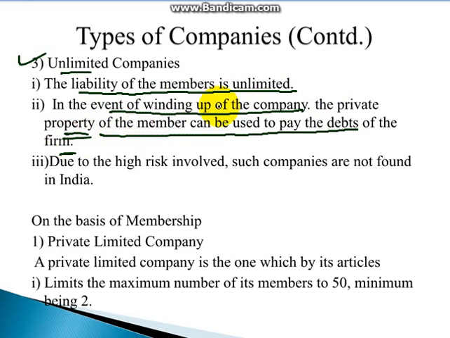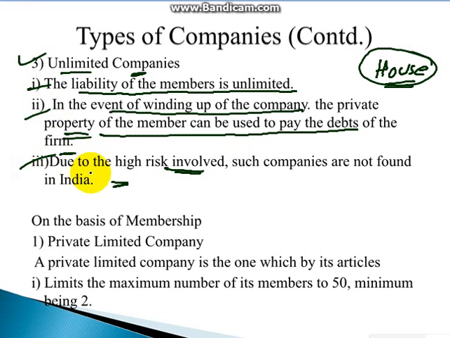When the company goes into losses, the private property of the member, for example, if I am a director of the company and I have my house, my house will be seized if the company is liable to pay some debt to the bank or to some creditors. This is an unlimited company. Due to the high risk involved, such companies are not found in India.